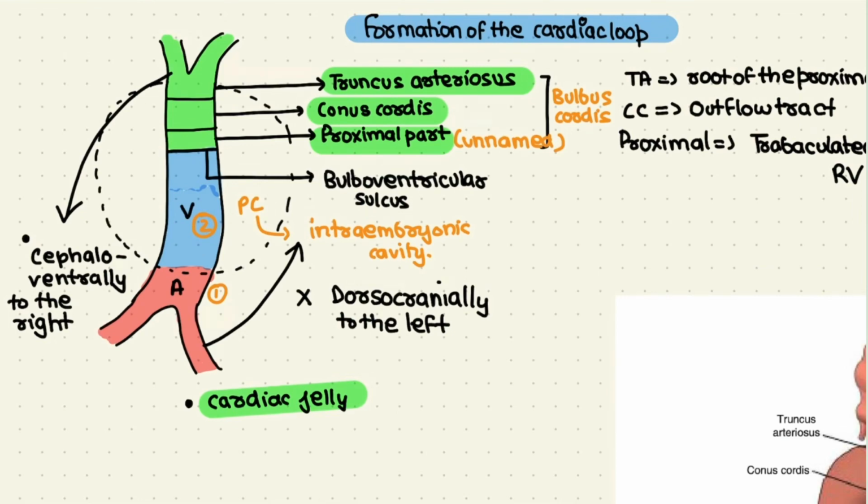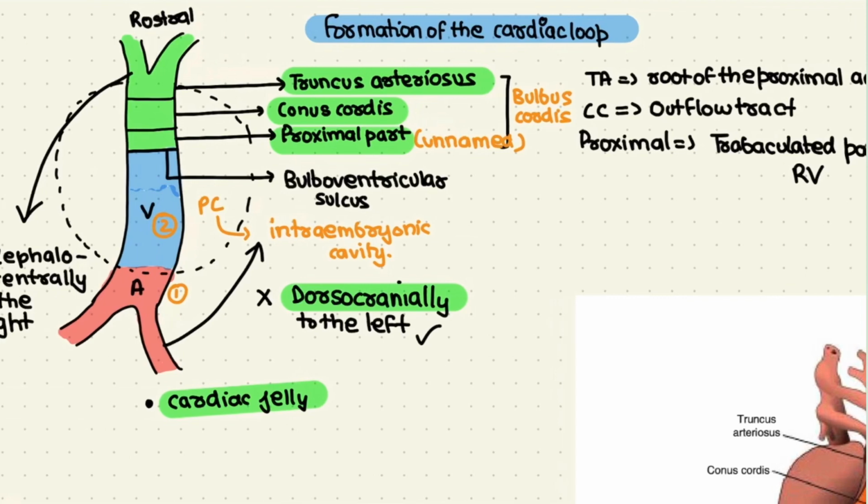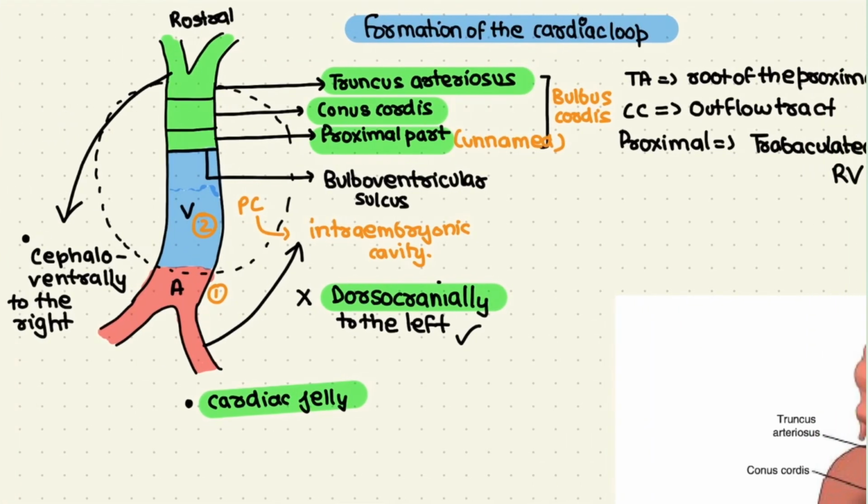This cardiac tube basically rotates. The caudalmost ends of it, that is the atria, rotate in a dorsocranial fashion and to the left. So they will rotate backwards, cranially, that is towards the head, and to the left. And the topmost, rostral portion, which comprises the truncus arteriosus, rotates cephaloventrally and to the right.